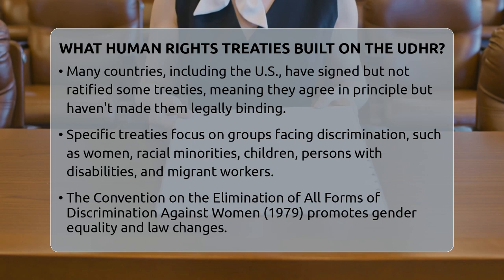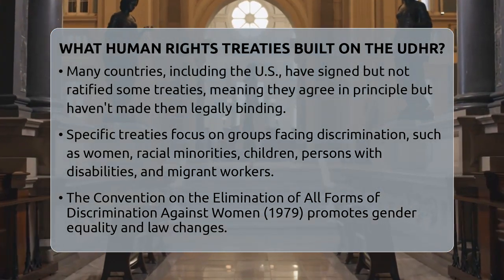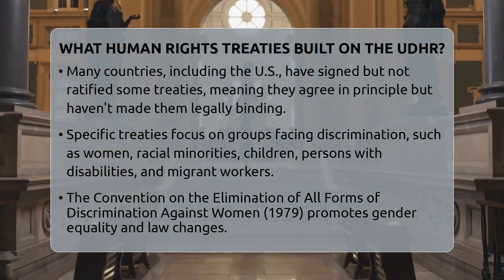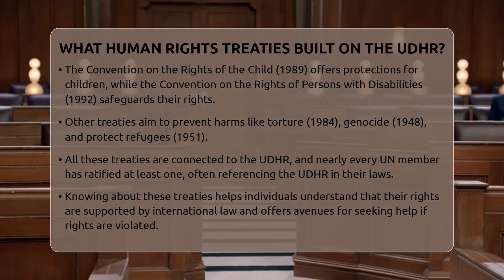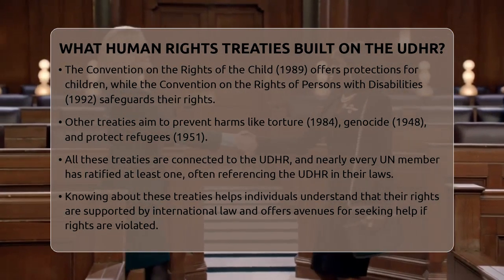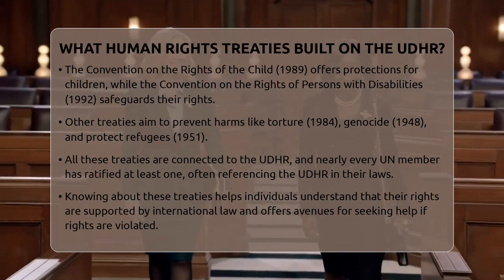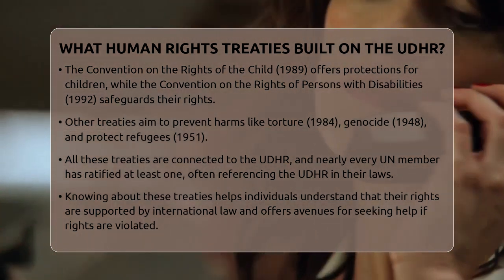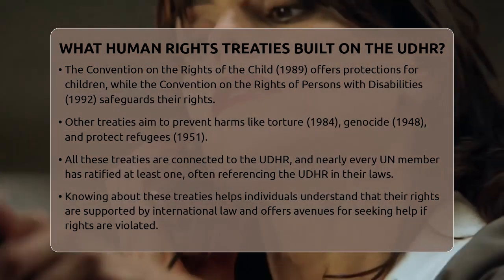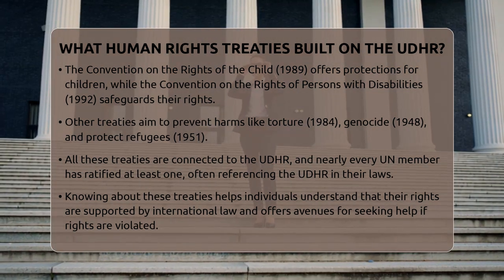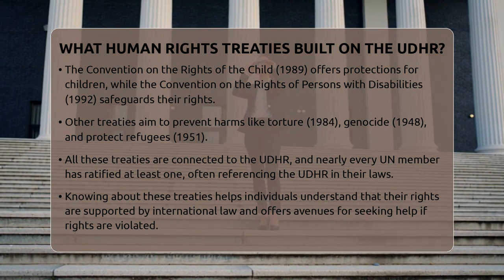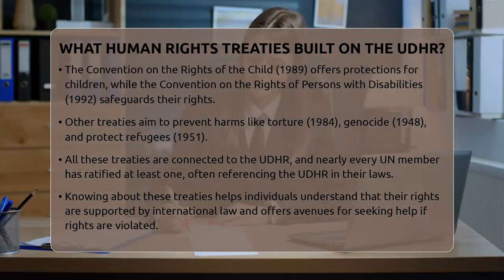There are also treaties that prevent specific harms. The Convention Against Torture, from 1984, requires countries to stop torture and not send people to countries where they might be tortured. The Genocide Convention, from 1948, was created to prevent mass killings like the Holocaust. The Refugee Convention, from 1951, protects people fleeing persecution.